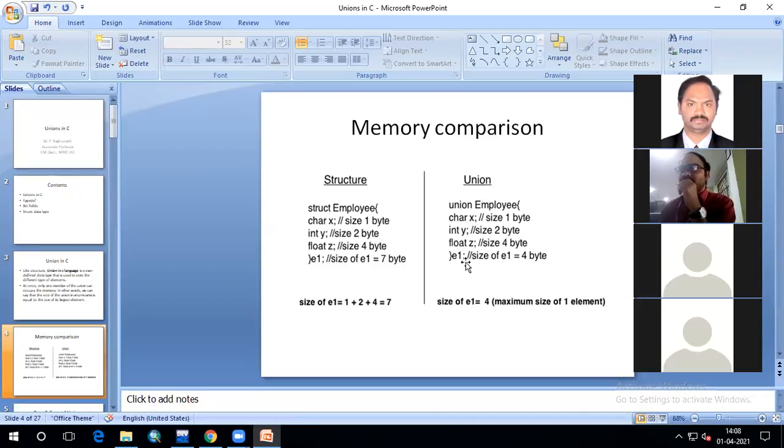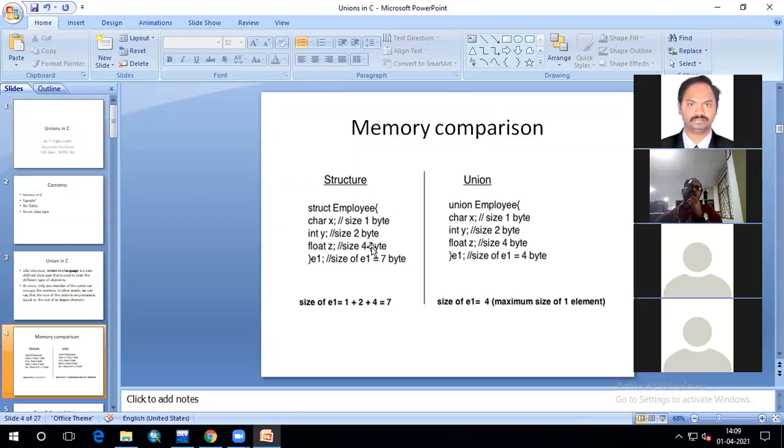So whatever the recent value you entered, that is the value you will get. The previous values are erased, or overwritten by your latest value. If you enter the y value, then the character x value will be overridden. If you enter the z value, then the previous y value is going to be overridden. Like that, only a single memory location, that is 4 bytes, the size of the highest memory-taking variable in this union, is shared by all these variables. Those are the members of your union.